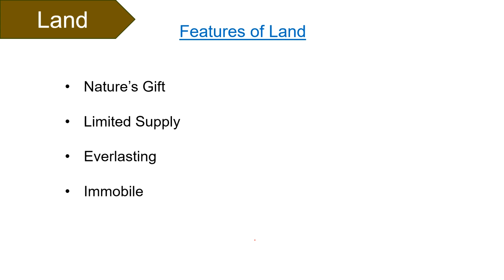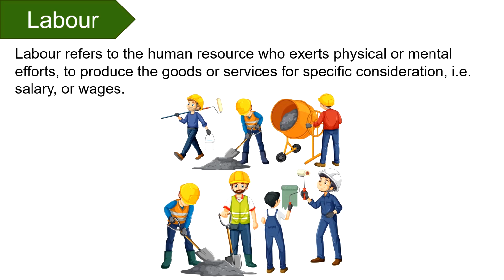Further, land is immobile because it cannot be shifted from one place to another. Also, it is a passive factor of production as it cannot produce anything on its own. Moreover, it is heterogeneous in that no two surfaces of land can be exactly similar because they vary in quality and condition. Moving on to our next factor of production, that is labor.